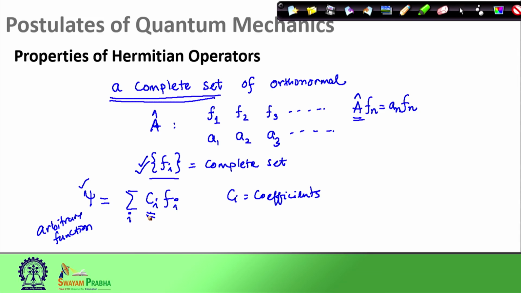In today's class, just to remind you, we discussed some important properties of Hermitian operator. We also showed how different quantum mechanical operators are Hermitian, and we saw that the important properties of Hermitian operators are that they have real eigenvalues and their eigenfunctions form a complete set of orthonormal functions. In our future classes, we will continue our discussion.